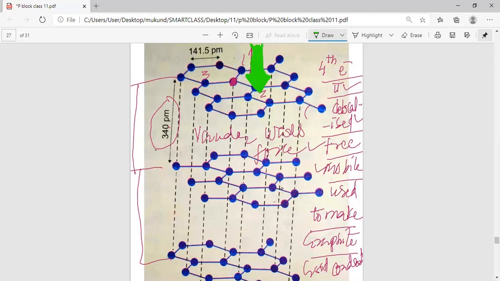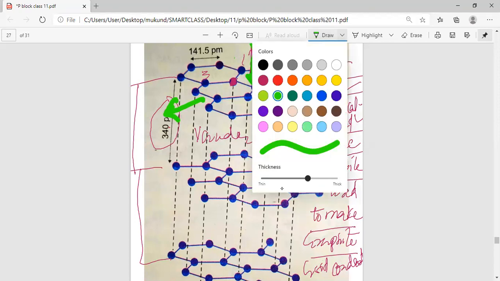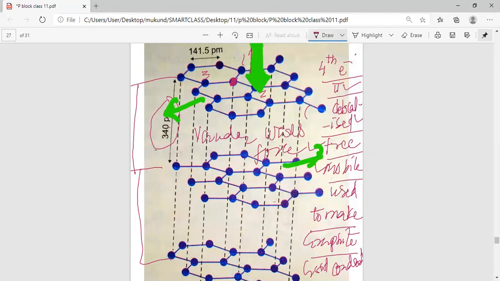When we apply pressure from outside, this layer moves in this direction and this layer moves in this direction. Due to that, what happens? Graphite is soft. As the layers can slip over each other, graphite is soft.